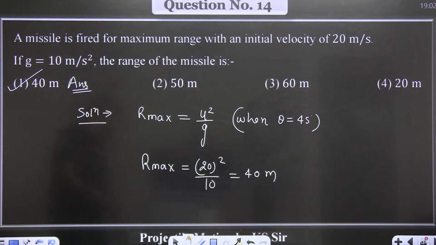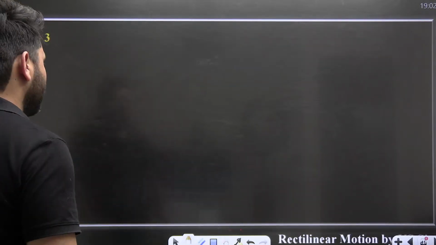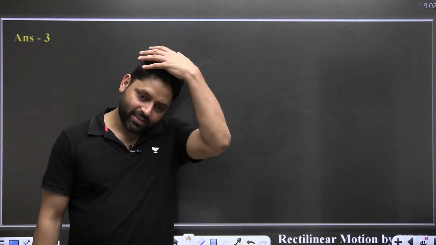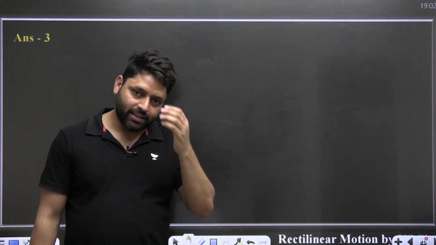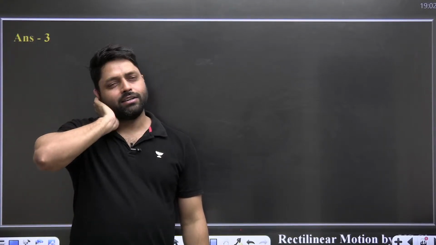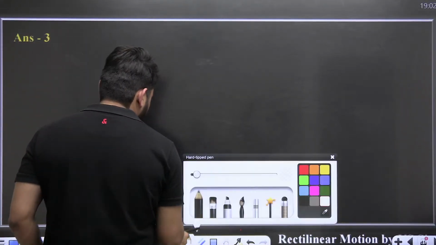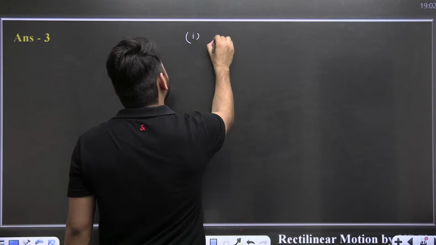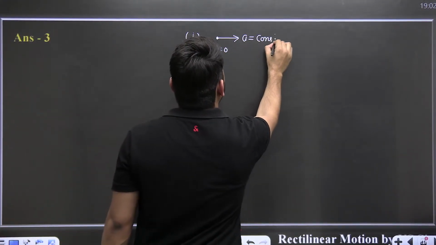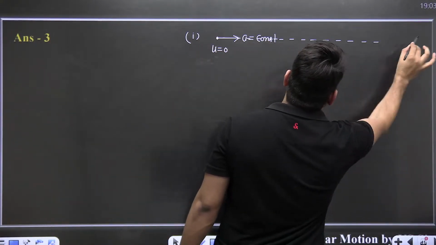Sir, how it will be rectilinear? Yes, that was a good question, and I was actually waiting for somebody to ask it, like, why are you calling that motion a rectilinear motion? So how are you able to differentiate the type of motion? There are a few types of motion I'm going to tell you. If initial velocity is 0 and acceleration is constant, then the particle will attain velocity in this direction only and it will move rectilinearly.